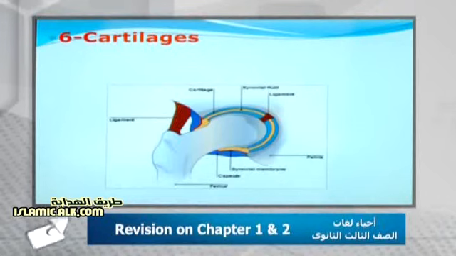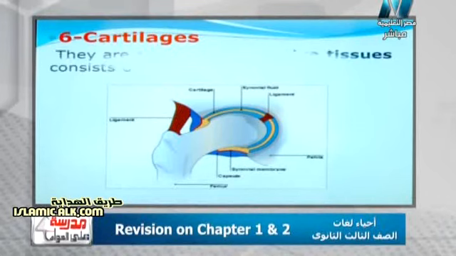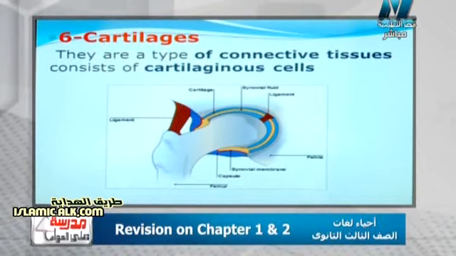Cartilages, really, are a kind of connective tissue composed of cartilaginous cells, which are responsible for decreasing the friction between bones to decrease the corrosion of the tips of the bones. Of course, cartilage also doesn't have blood capillaries, so it gets its food by diffusion from the neighboring bony tissue.